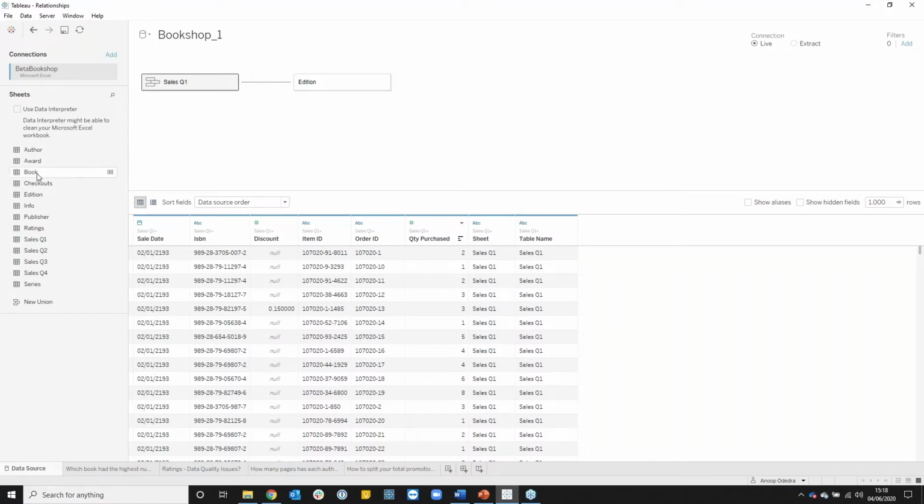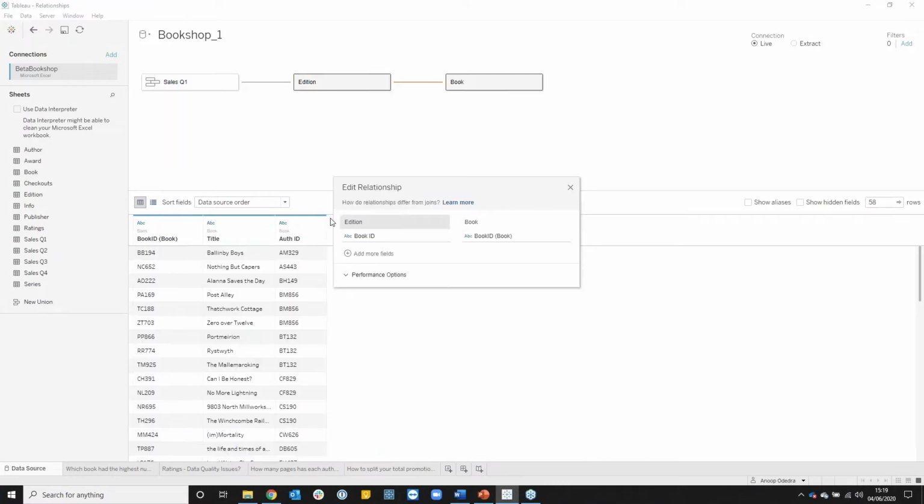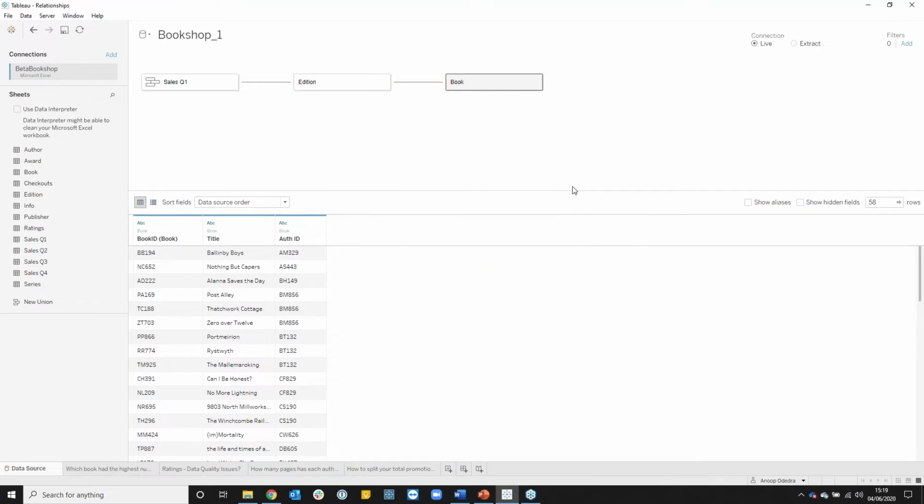Lastly, I need to have some data about my book, so I'll drag those in as well and noodle that onto my addition table like so. And Tableau will automatically create that relationship. So I've created my first data set. I'm now ready to answer my first few questions.